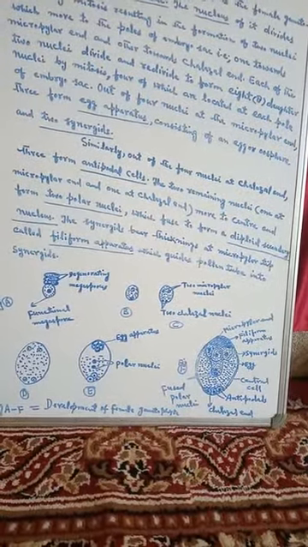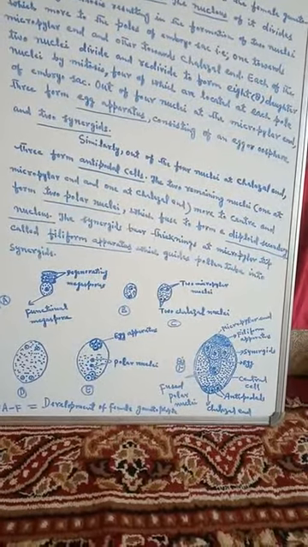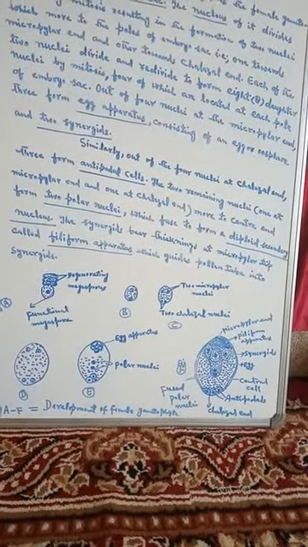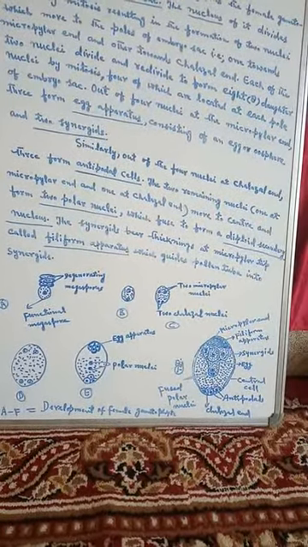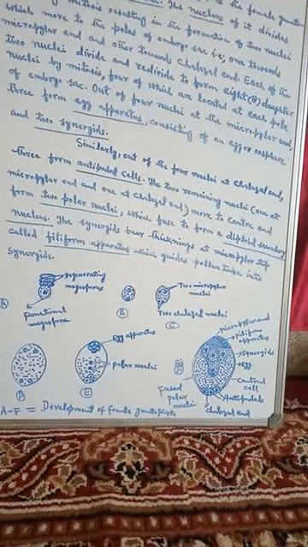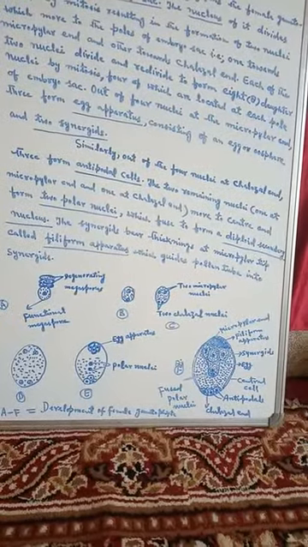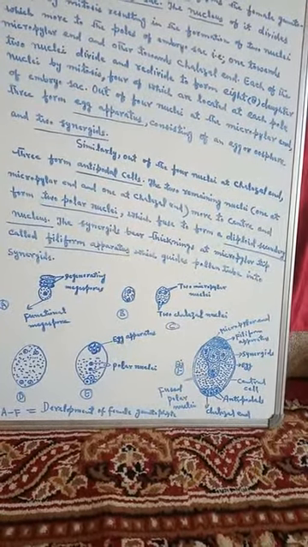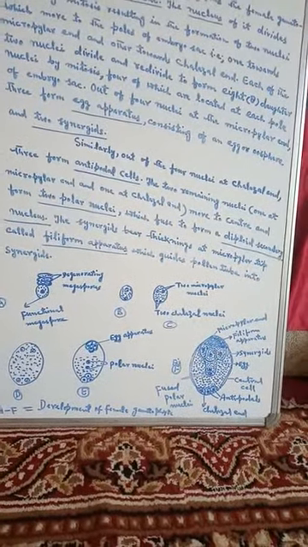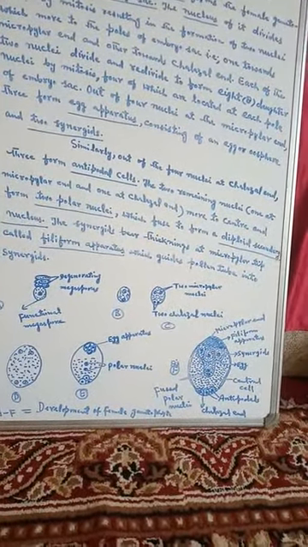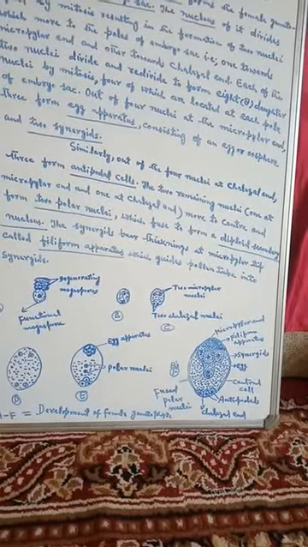And you see in figure E, there is the egg apparatus at the micropylar end and 2 polar nuclei at the center, while the 3 antipodals are at the chalazal end. And lastly, figure F denotes the micropylar end.